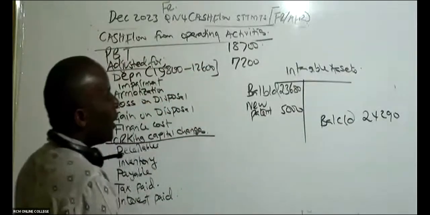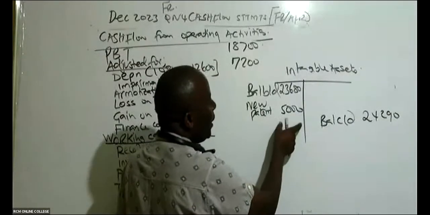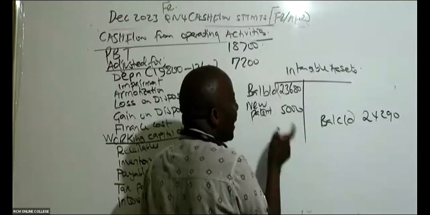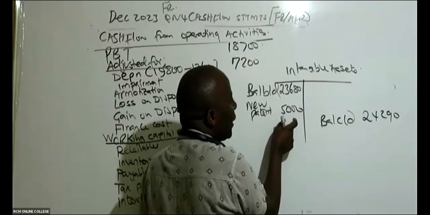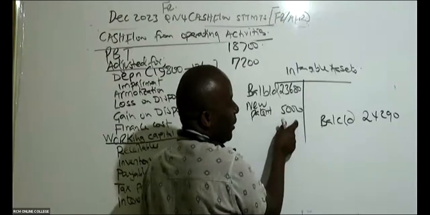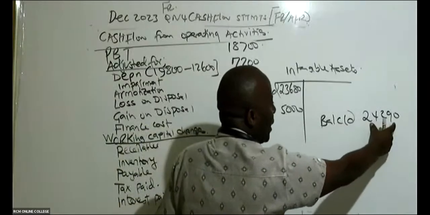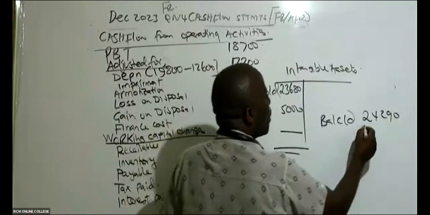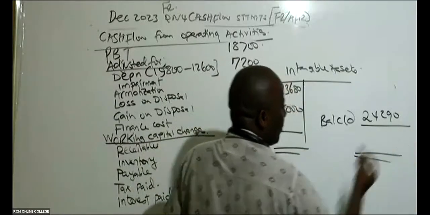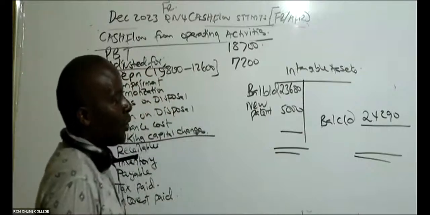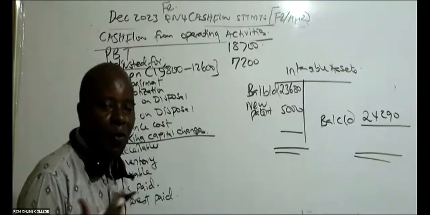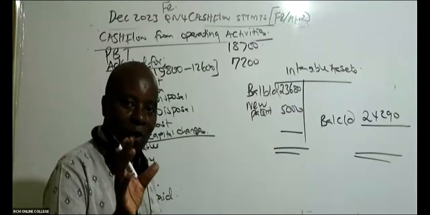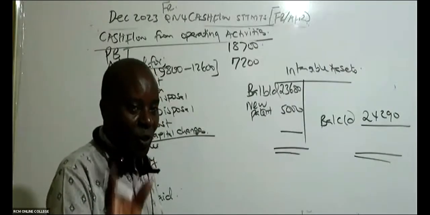All right. So you can see, ladies and gentlemen, by the end of the year, my intangible assets should be 28,680. But in this case here, I can see it has reduced. So the reduction must be what was amortized. I would have called it depreciation if it was a physical asset that you can touch.